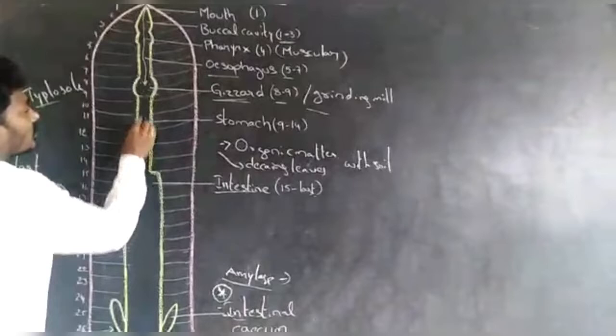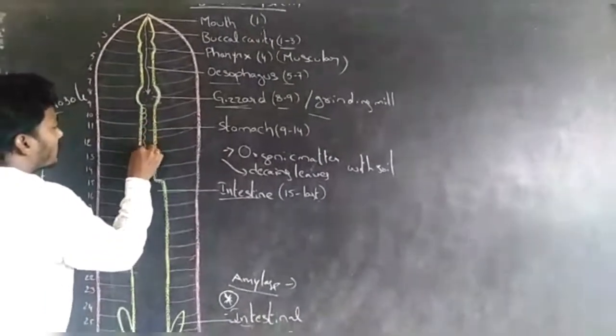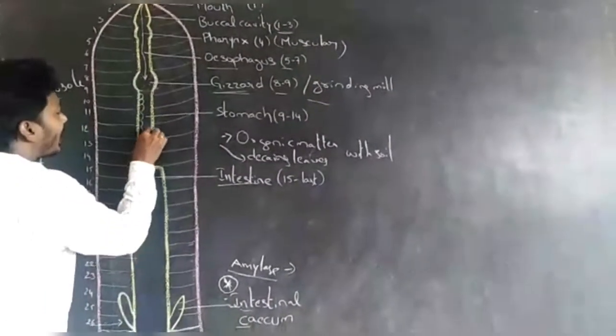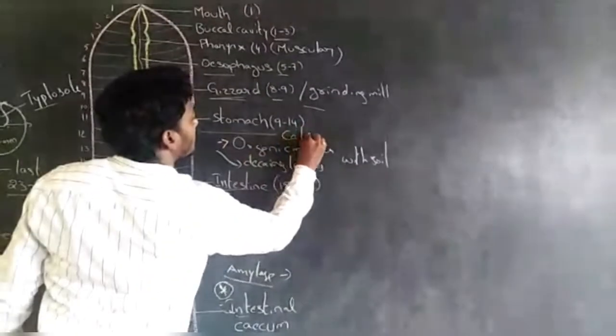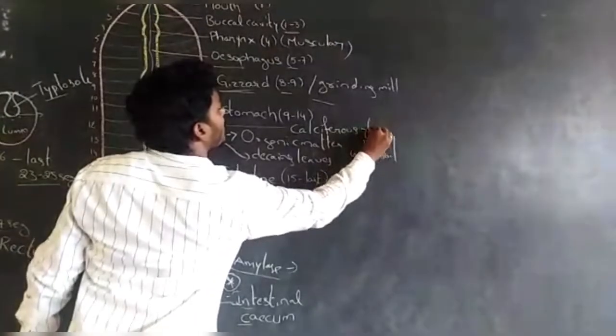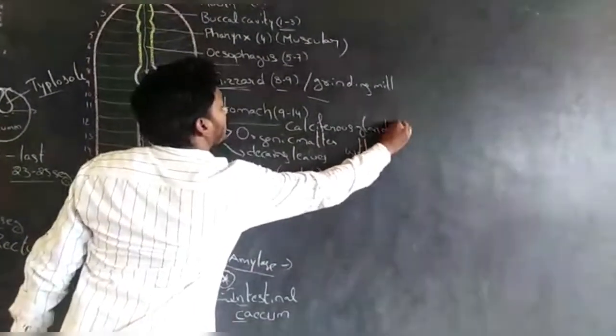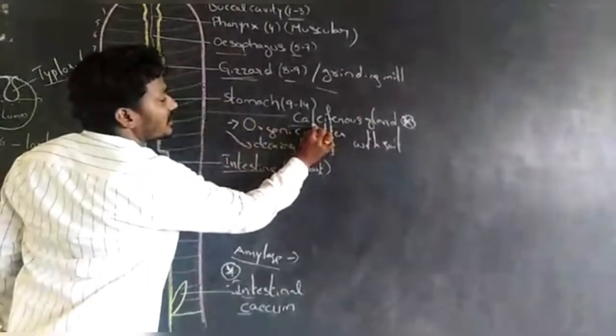In the stomach, calciferous glands are present. Important. The stomach contains calciferous glands.